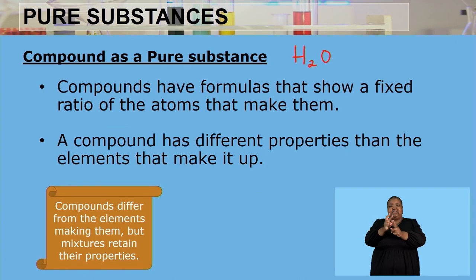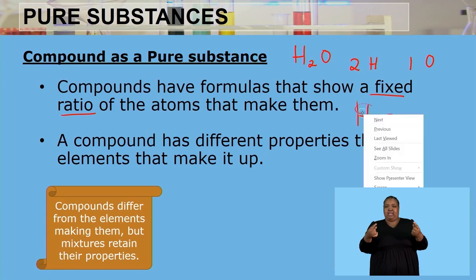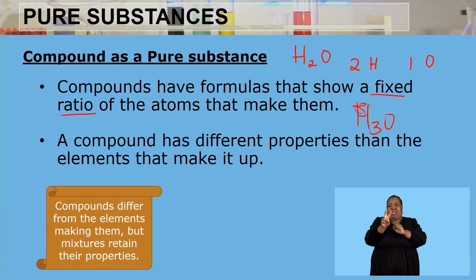That is to say, for every 2 hydrogen atoms, it must chemically bond with 1 oxygen atom to make that one particular compound. So this ratio is always fixed. You can never find that water has a chemical formula of H3O. The ratio between the hydrogen and oxygen is always fixed, and it is always H2O. Let's erase that.